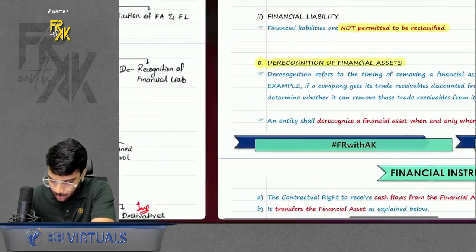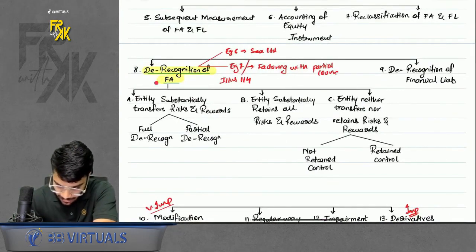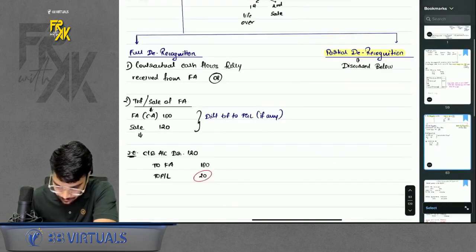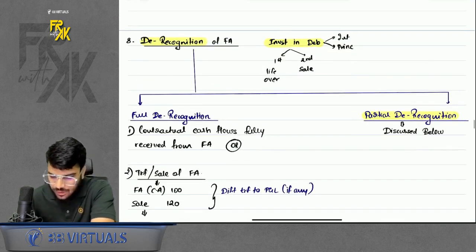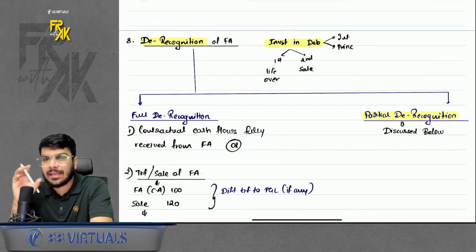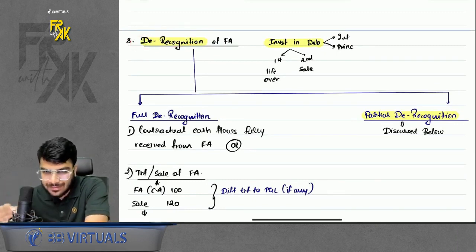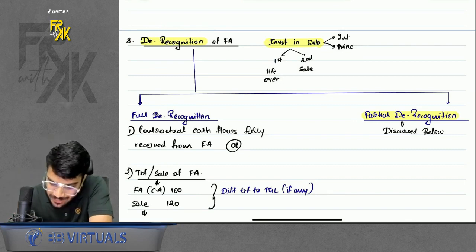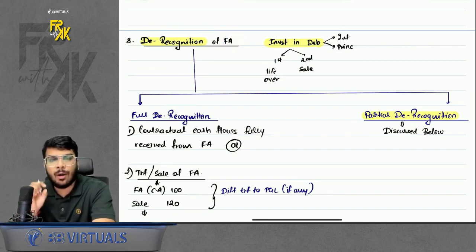Now the next point is going to be derecognition of financial asset. Now let's start the discussion about the same. First of all, let's understand the meaning of derecognition. Derecognition simply means removing anything out of your books. That is known as derecognition. So when will a financial asset be removed out of your books?